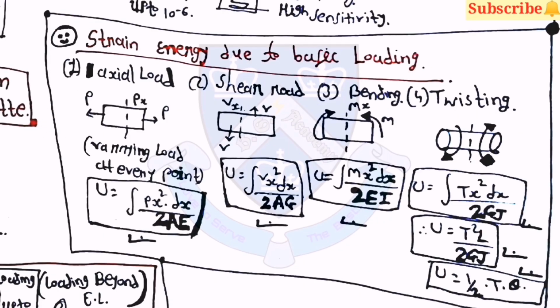Then strain energy due to the basic loadings: there are four equations. First one is for axial load, U is equal to integration of Px square dx upon 2 into AE. Then for shear load, U is equal to integration of Vx square dx upon 2 into AG. Then for bending, U is equal to integration of Mx square dx upon 2 into EI. And for twisting, U is equal to integration of Tx square dx upon 2 into GJ. So you can say that U is equal to T square L upon 2 into GJ. Then U is equal to 1 by 2 into T into theta.